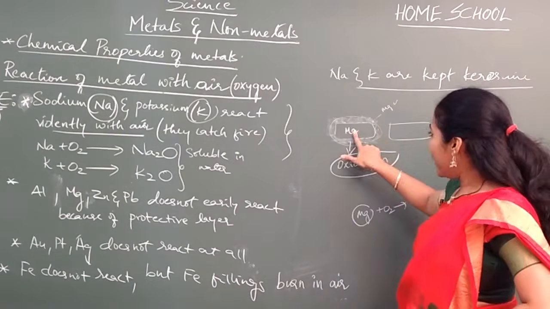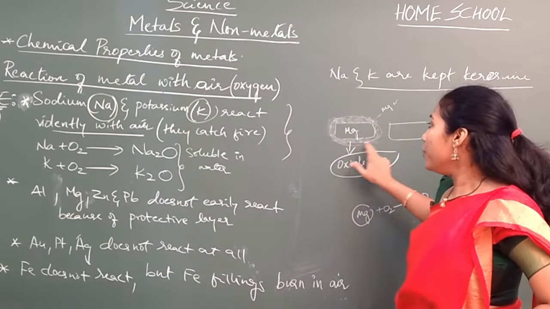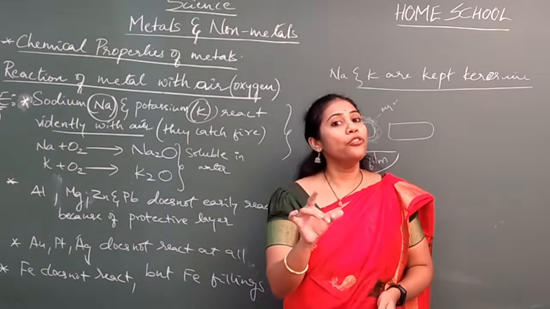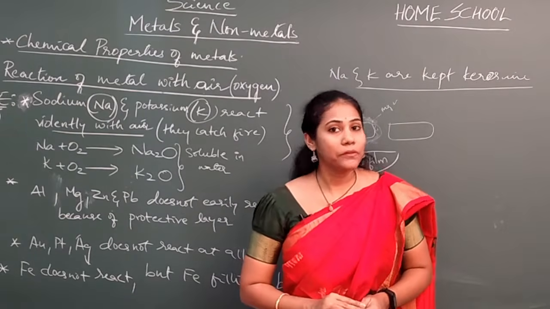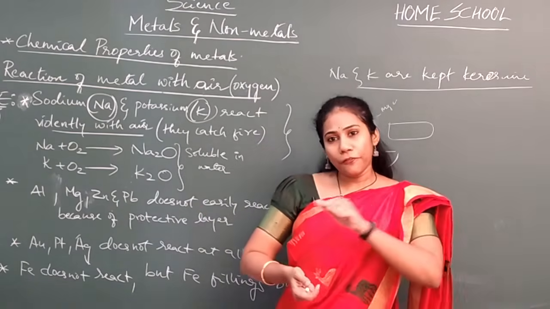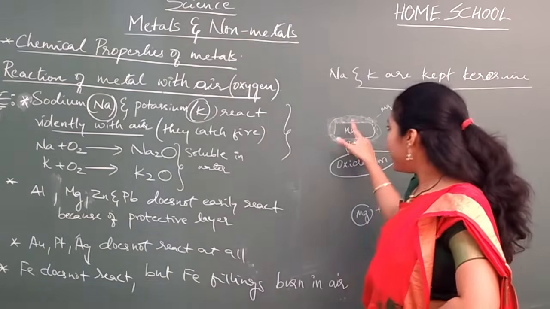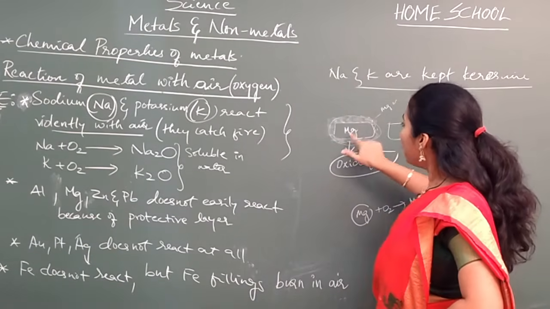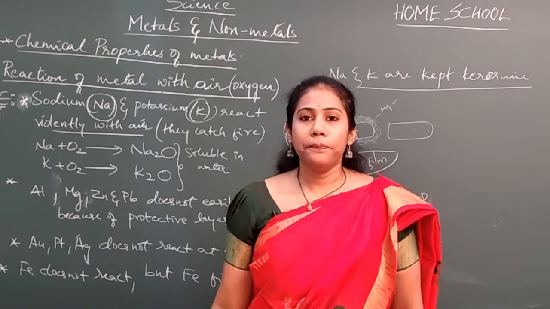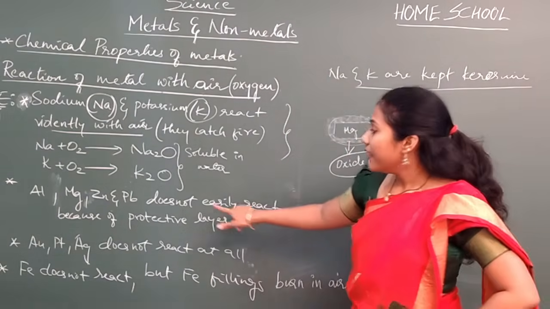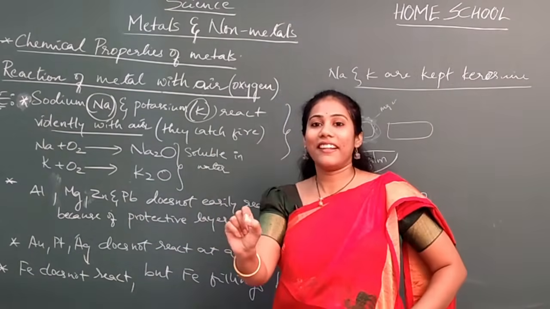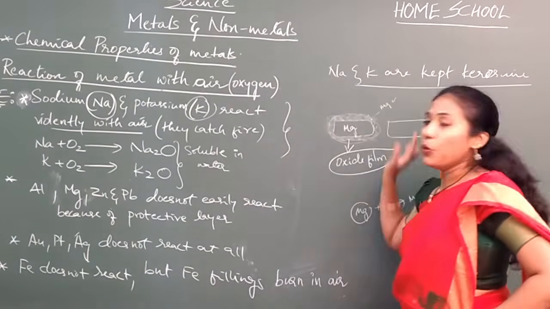If you want Mg to react further, you should remove that protective layer, and it is removed by rubbing with sandpaper. Clear everybody? Sandpaper is a very rough type of paper. If you rub with sandpaper, that layer will go off. Once the layer goes off, our magnesium is ready for reaction with any chemical compound. So try to remember this point. They do react with oxygen, but not easily, because of this protective layer.